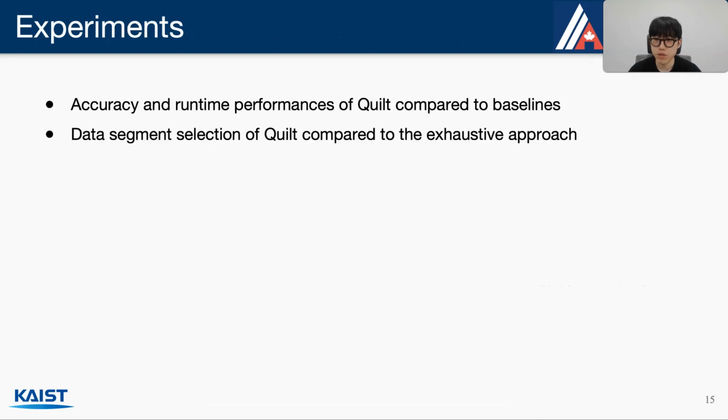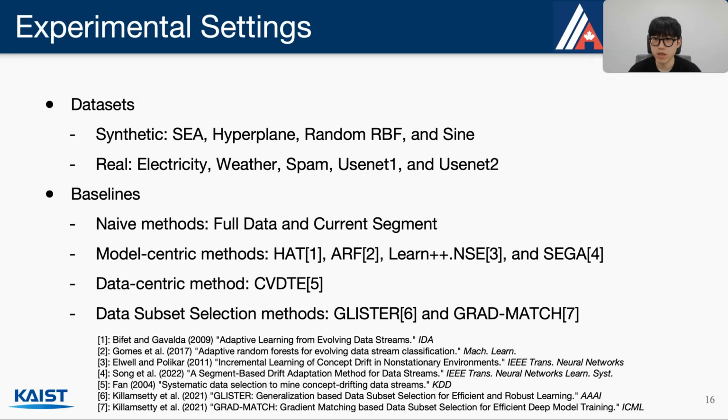In the experiments, we demonstrate the following two perspectives of experimental results and analysis. We evaluate Quilt on 4 synthetic and 5 real datasets. We compare Quilt with 4 types of baselines, which are naive methods, model-centric methods, data-centric methods, and data subset selection methods. And we use a simple neural network classifier as a base model for our proposed method, Quilt.